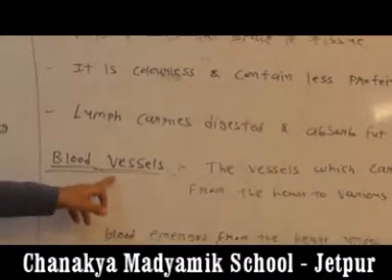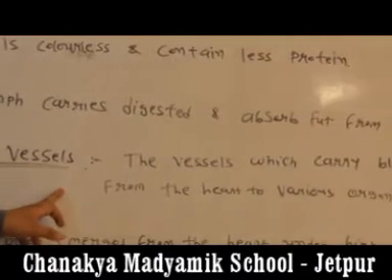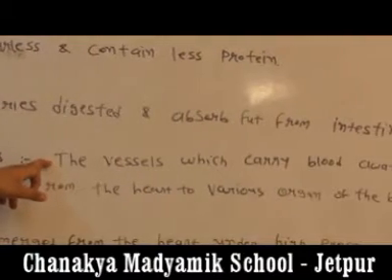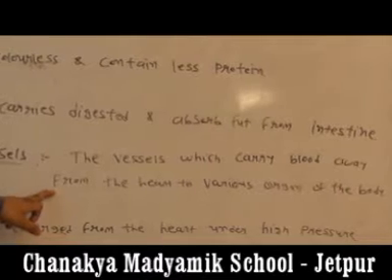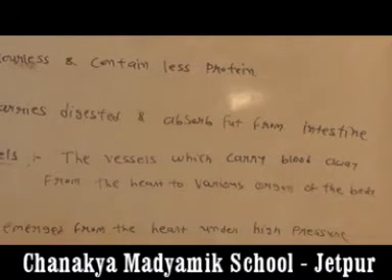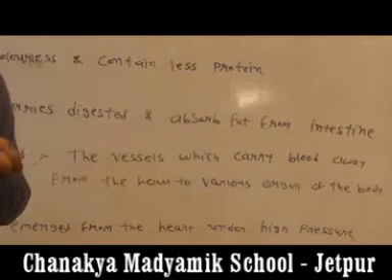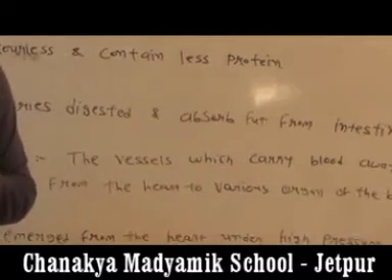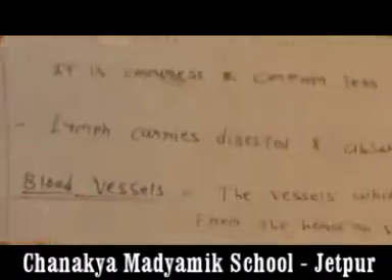Now blood vessel, it is important for 1 mark. What is the meaning of blood vessel? The vessel which carries blood away from the heart to various organs of the body. What is the meaning? Blood vessel carries oxygenated blood from the heart and passes it all around the body, means towards the body.